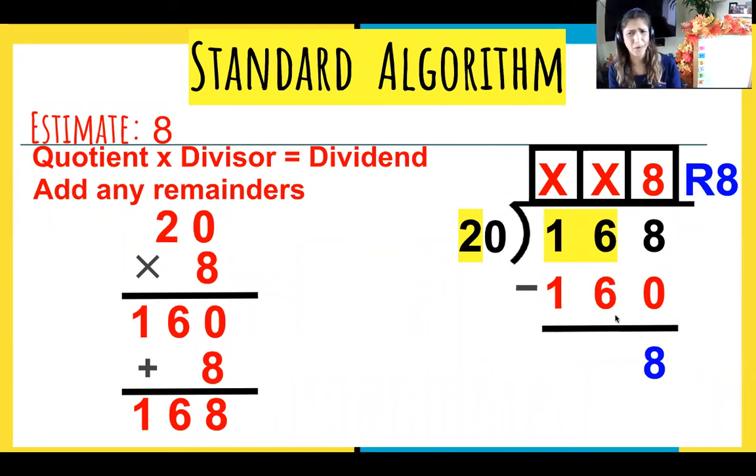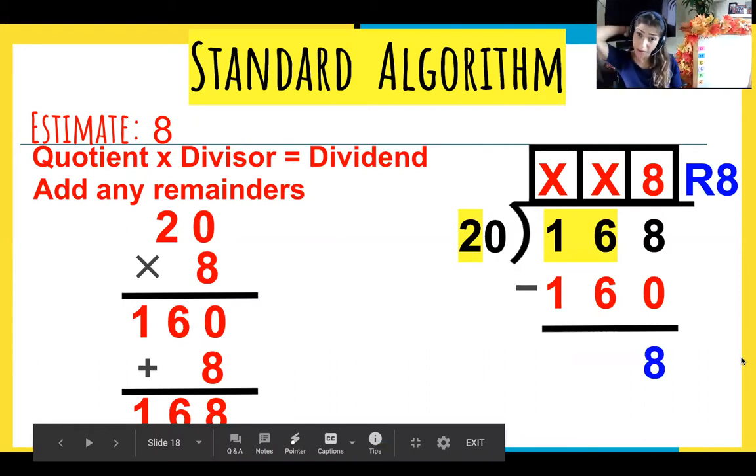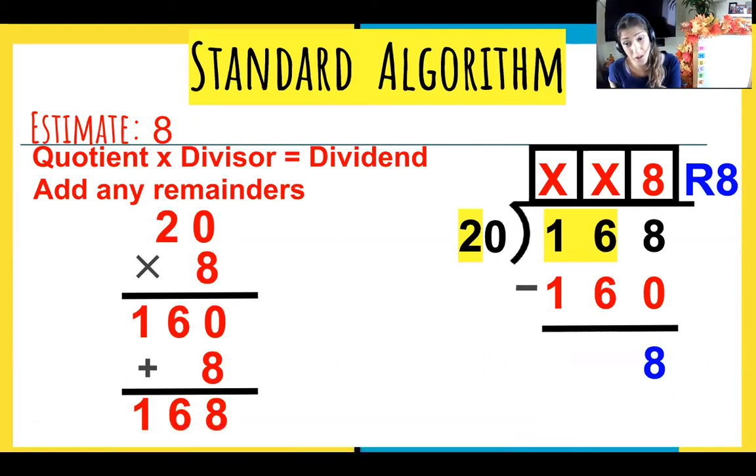Now, here's my final question for you. That solves our equation. It does not solve our problem. In real life, if I was trying to figure out Patrick's average for pull-ups, I wouldn't say he averages 8 remainder 8. That's not how you solve a real world problem. What would we have to say?